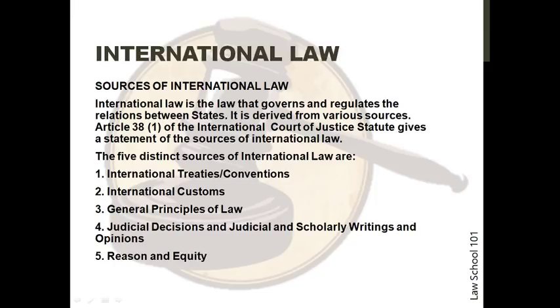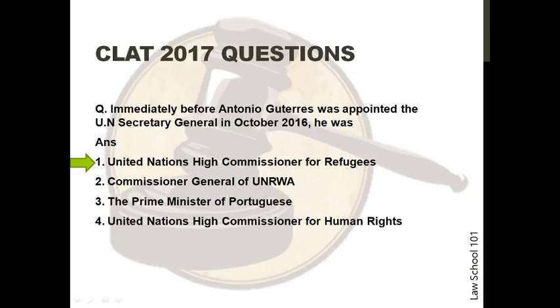The 5 distinct sources of international law are: Number 1, international treaties and conventions. Number 2, international customs. Number 3, general principles of law. Number 4, judicial decisions and judicial and scholarly writings and opinions. And number 5, reason and equity. Now we discuss some of the previous year questions. Let's begin with CLAT 2017.